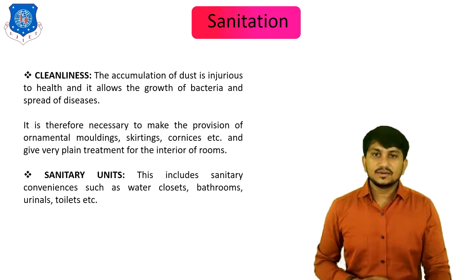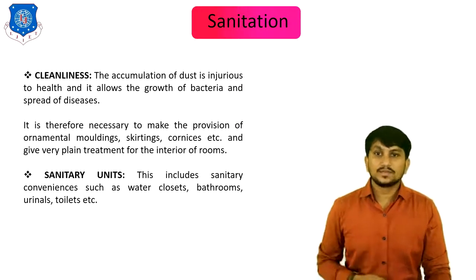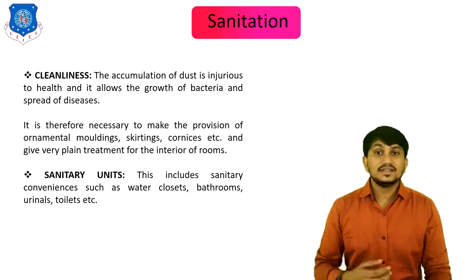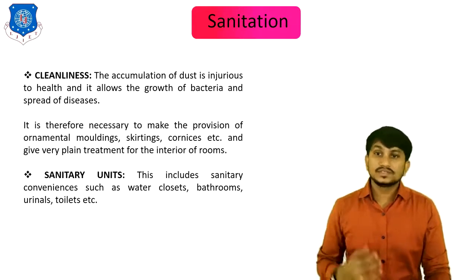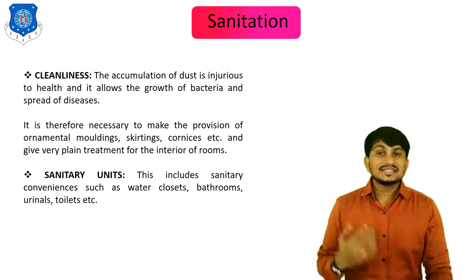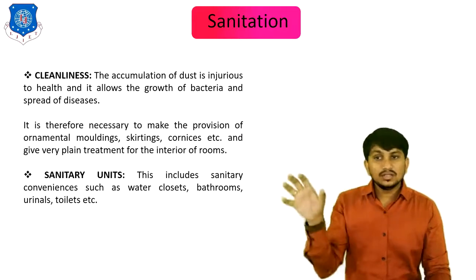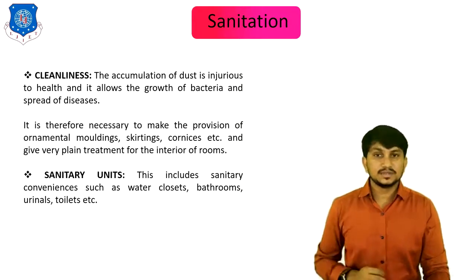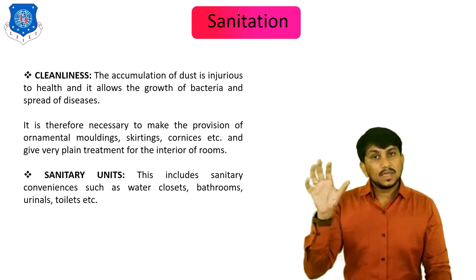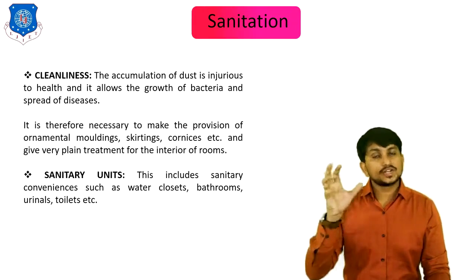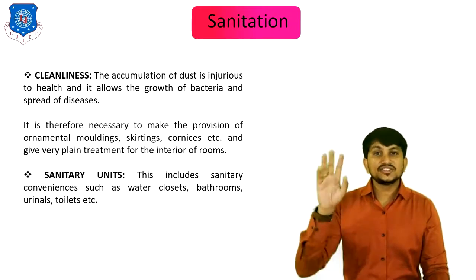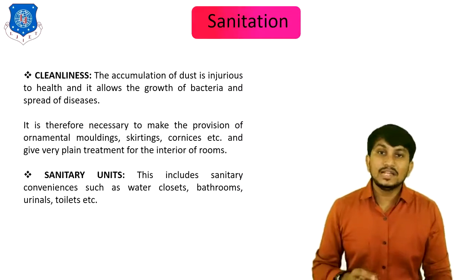Sanitary units are one type of bathrooms or water closets. This includes sanitary conveniences such as water closets, bathrooms, urinals, toilets, etc. This is all included in sanitation principles, so this is also planned before construction of the building. So the sanitation criterion is also to be considered while building planning.